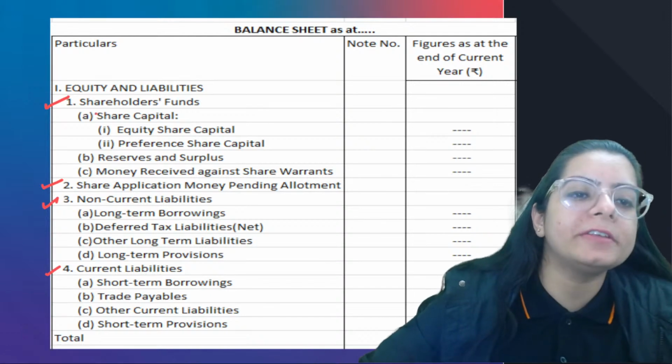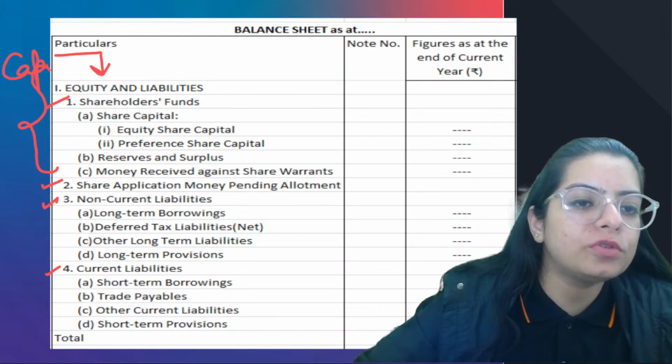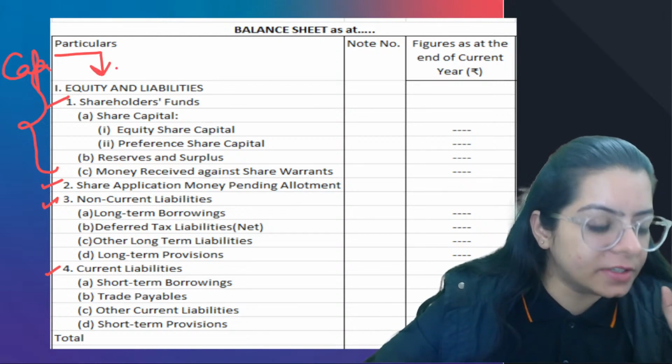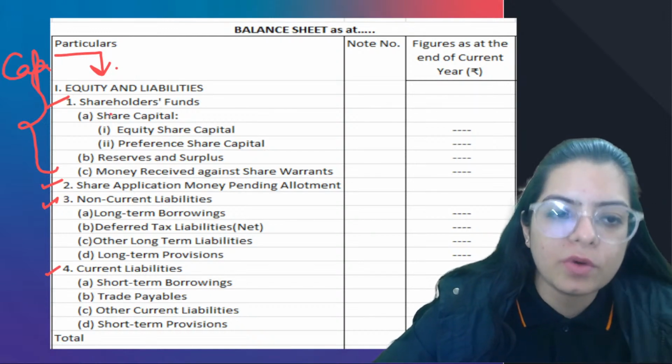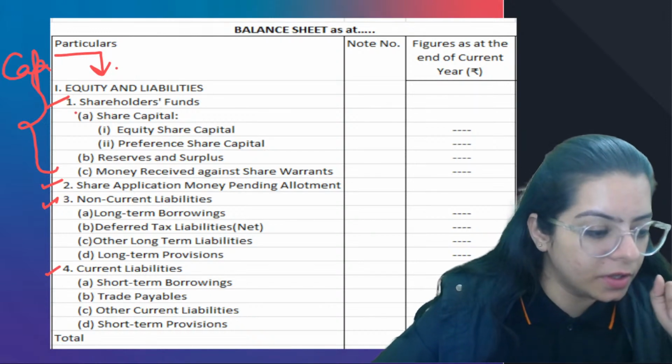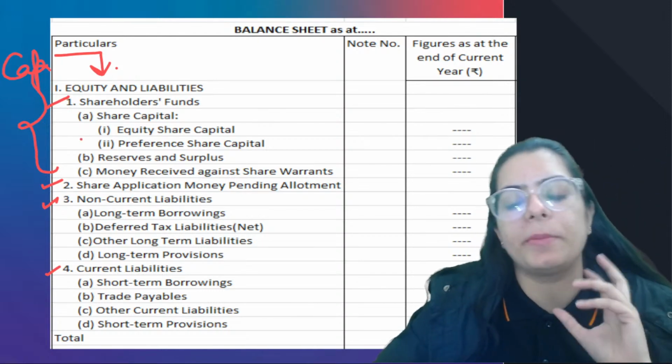So, of course, this is your capital part. Capital means owner's money, which we are going to call equity. In your company, whatever is shareholders' money or whatever is the owner's money, it is called equity. You all must have heard this in Shark Tank also, if you have seen any of the episodes of that.